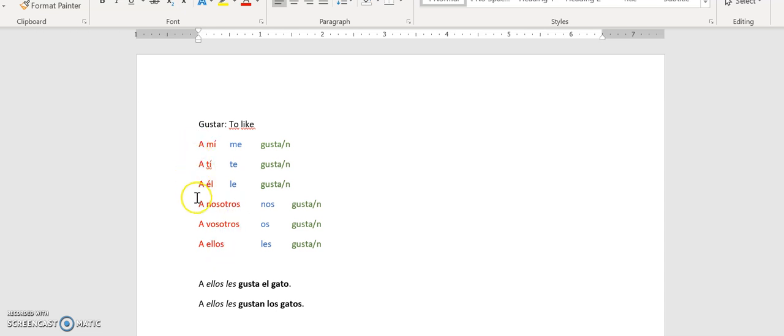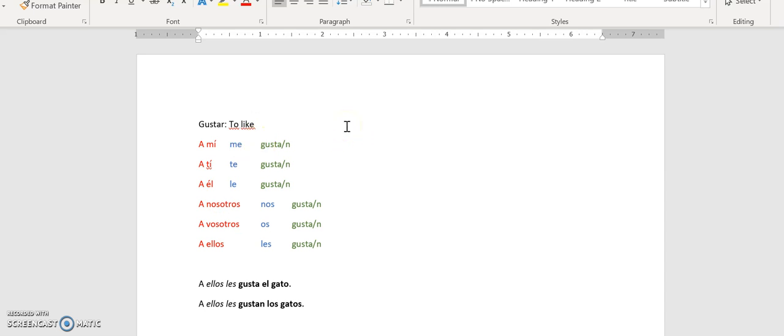So you have that a in front of it for some of them, and this part stays the same, and for others it's different. Instead of yo, it's a mí. Instead of él, it's a él. The second part, you have me, te, le, nos, os, and les. And this part will always match this. So you will always use me for a mí, always use te for a ti, le for a él, nos for a nosotros, os for a vosotros, and les for a ellos.